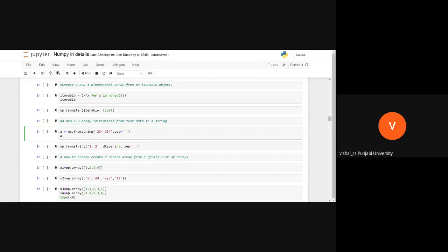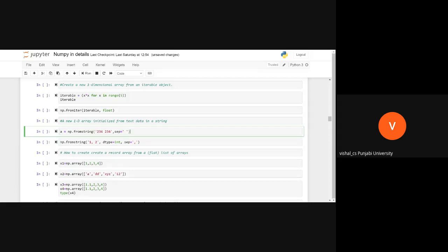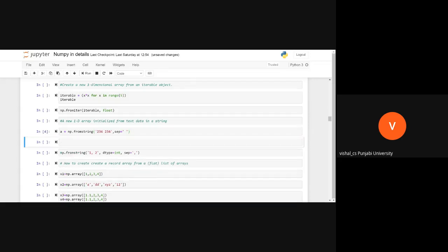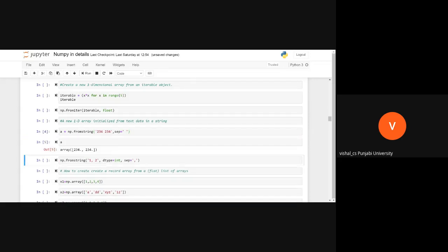Separator means how the elements get separated. Now we will check it. I created an array from the string.